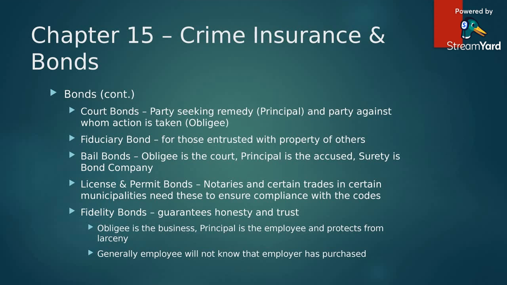Certain municipalities, or certain types of businesses, do require license and permit bonds. Things like notary publics and certain trades and certain municipalities need these to ensure compliance with the codes. And then the last part here is going to be fidelity bonds. These are guarantees of honesty and trust. In this case, the obligee is the business, the principal is the employee, and it protects the business from larceny of the employee. Generally, the employee will not know that the employer has purchased this contract. And again, this isn't true crime insurance because it's a bond, not insurance.